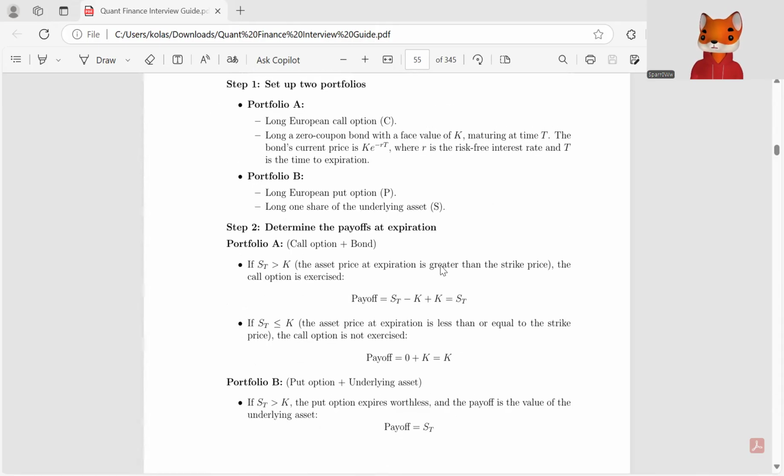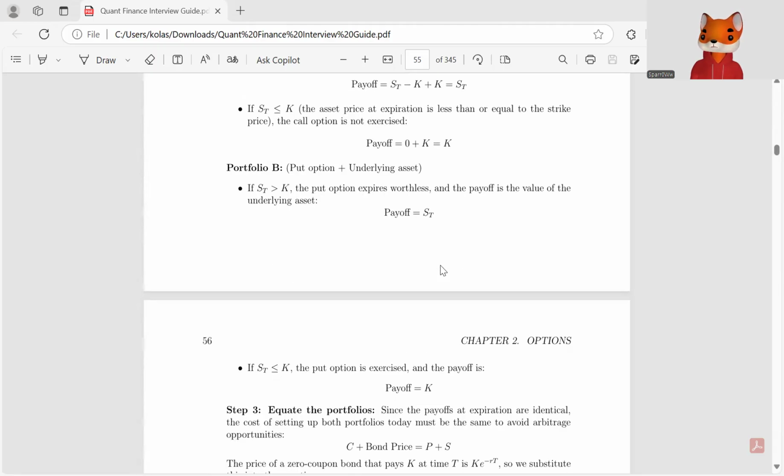If the stock price is less than the strike price, the call option is not exercised, then the payoff would be just the strike price, from the bond. In the case of portfolio B, that is the put option plus the underlying asset, in the similar cases, that is, if the stock price is greater than the strike price.